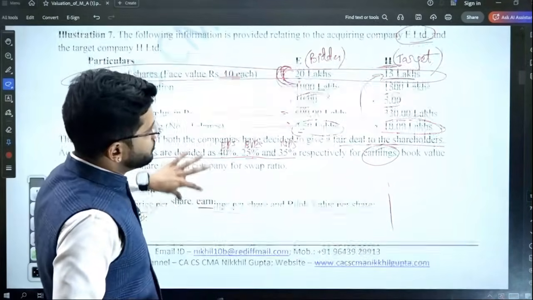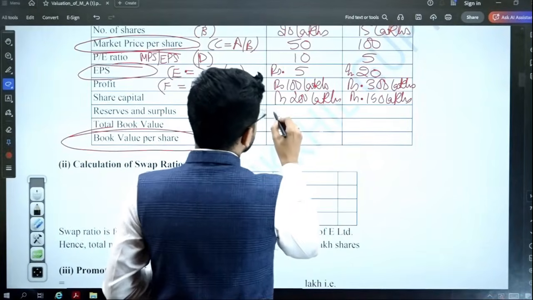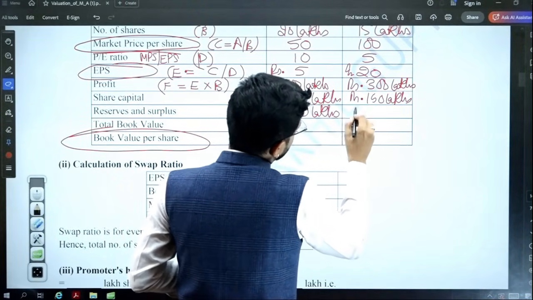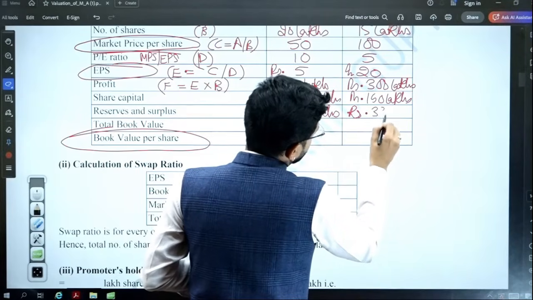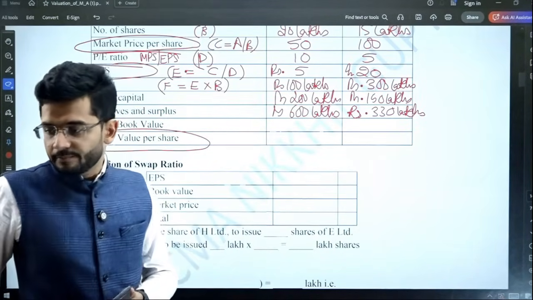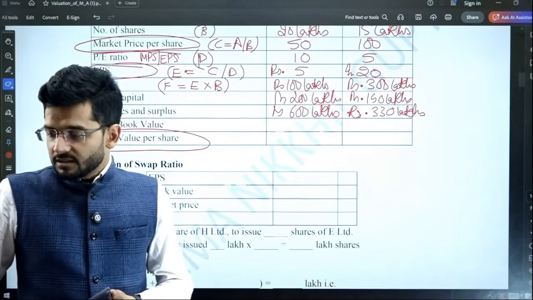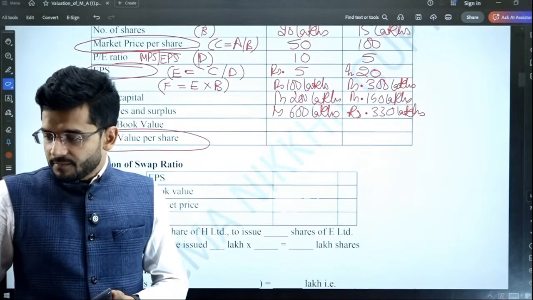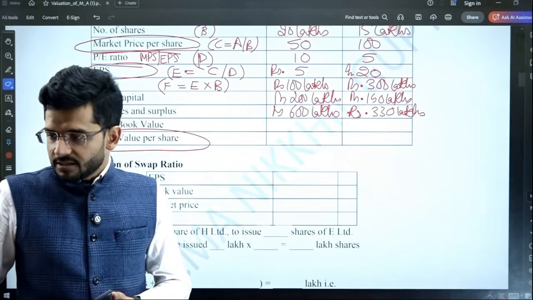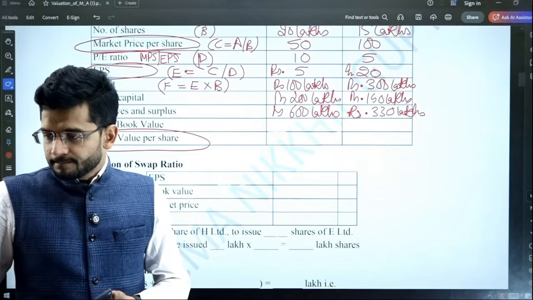Reserve and surplus is also given to you as 600, 330. Rupees 600 lakhs and rupees 330 lakhs is the reserves and surplus.